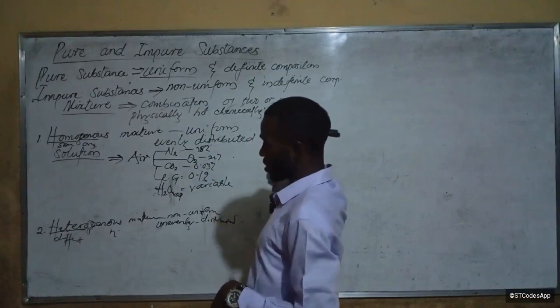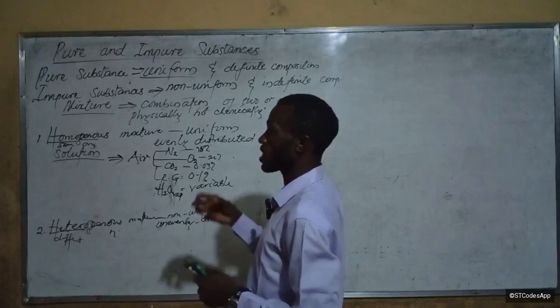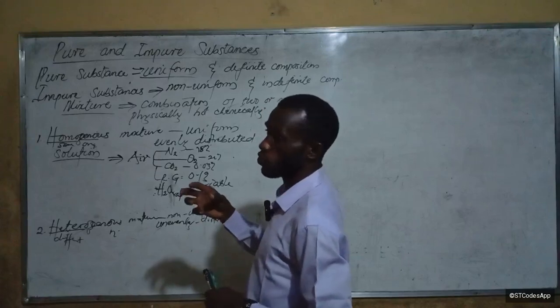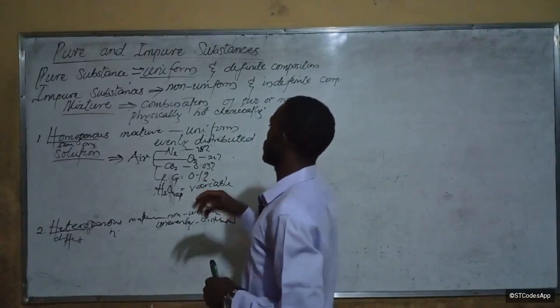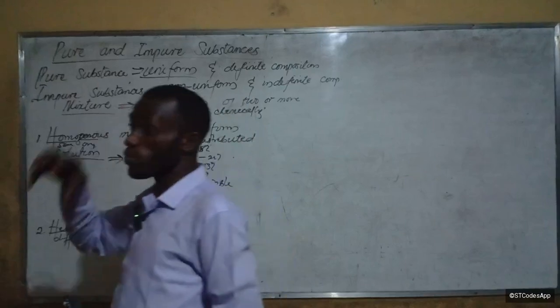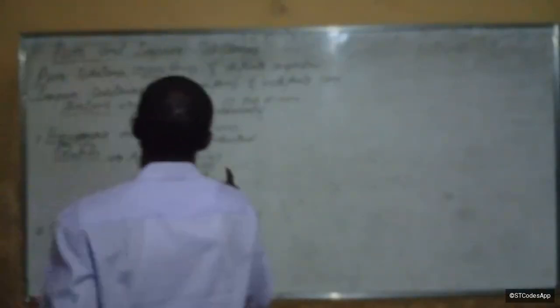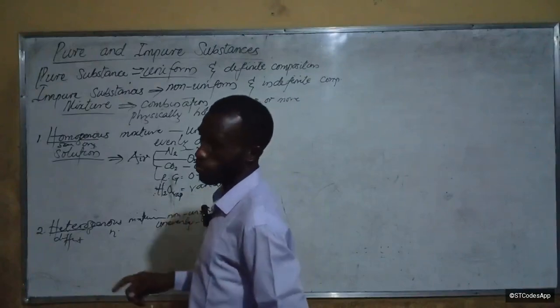So it means that their particles are not visible. Right, for homogeneous, they are not visible, while the particles of heterogeneous are visible.